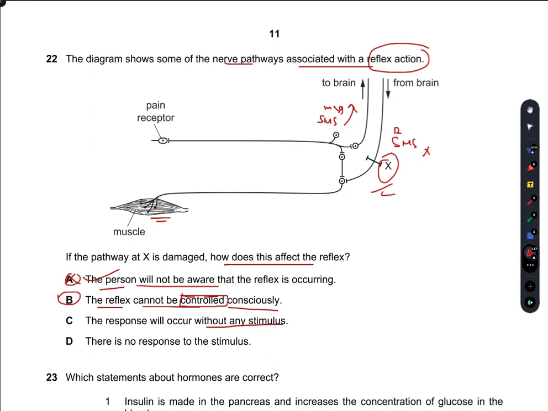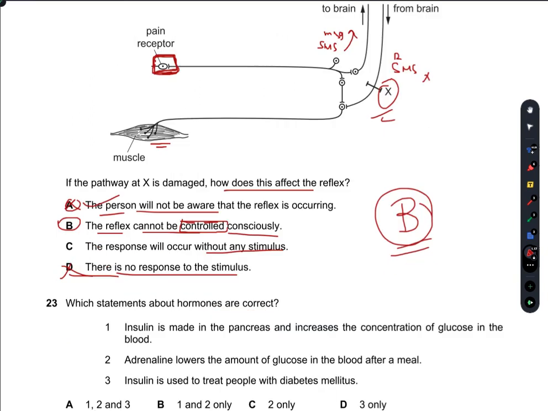The response will occur without any stimulus. Again, the stimulus will be sent to the brain. There is no response to the stimulus. No, there is a response to the stimulus. There is a pain receptor here, and the body is used to the reflex. What does this mean? That the spinal cord is already performing the reflex. So there is a response to the reflex, but the person will not be aware that the reflex is occurring and it would be occurring. So B is the right answer.